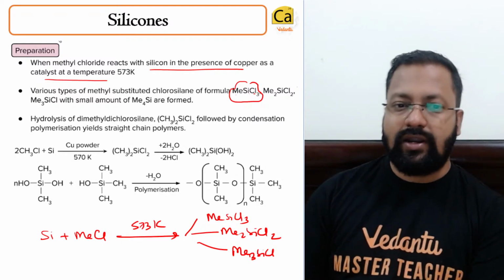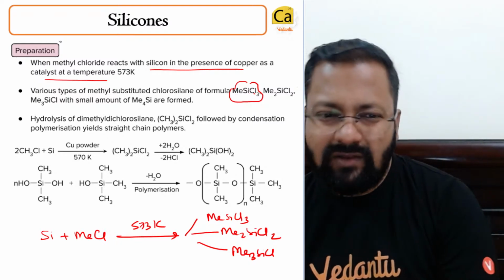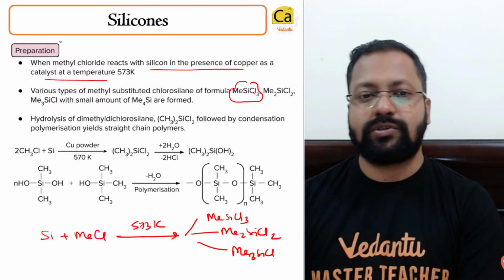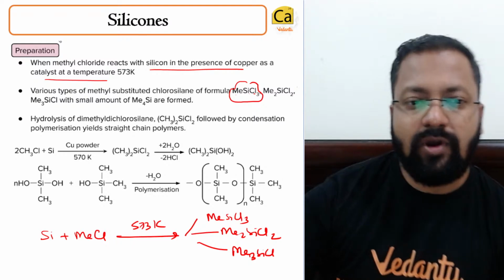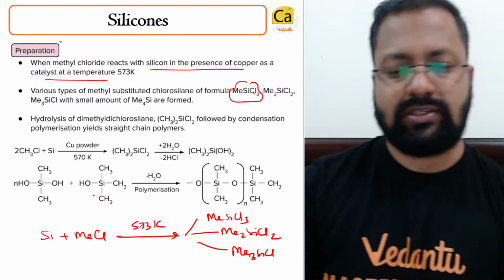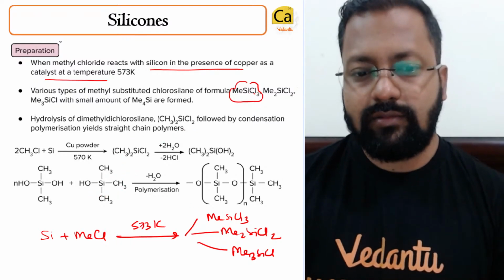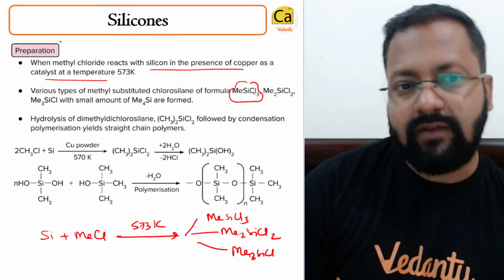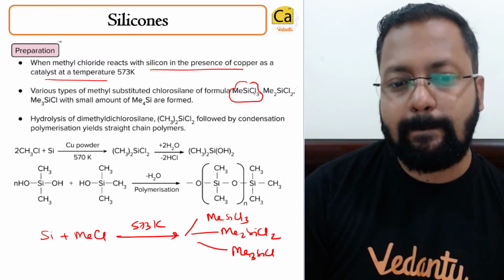These are carbon containing groups whose one valency is unsatisfied. They are known as alkyl groups. So you perform hydrolysis of such chlorosilanes and that will give rise to silicones.